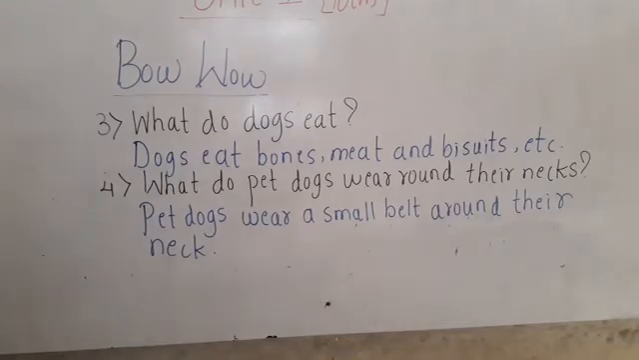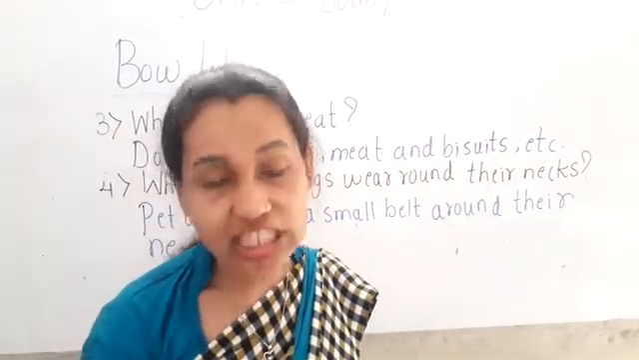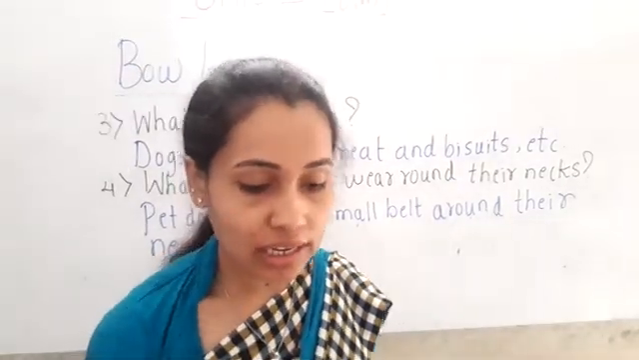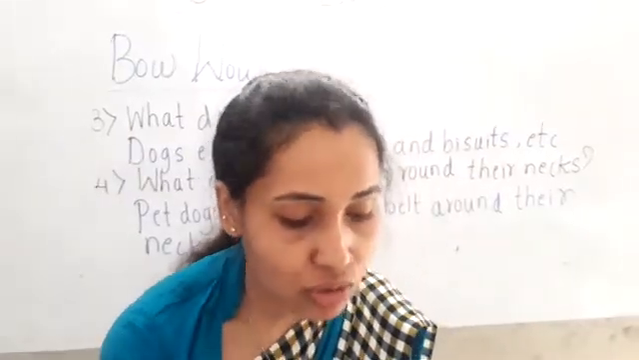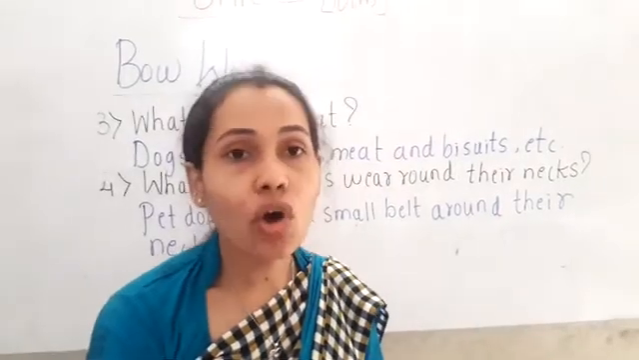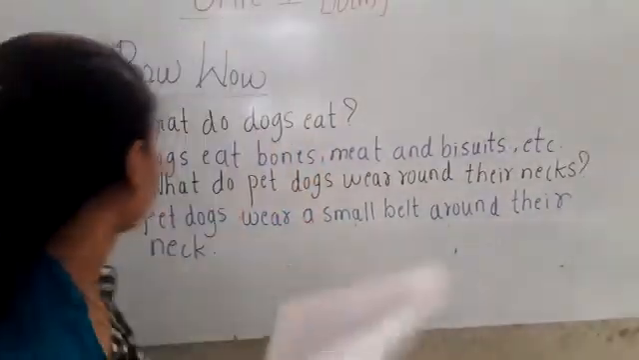Now look at the fifth question, children. Which animal do dogs chase? Okay, the fifth question is which animal do dogs chase? Usually dogs chase cats and other dogs, hens and cocks. Okay, children.